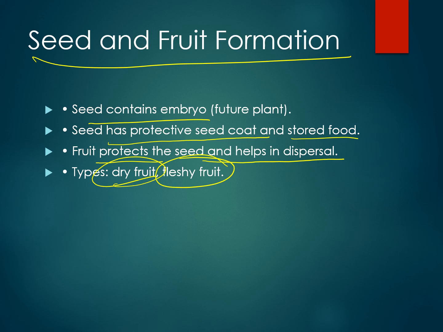So fruit is protecting the seed, like all the fruits which you are eating, that is mango, etc. The fleshy juicy part protects the seed inside and helps in dispersal. After we chew or eat the pulp outside, we throw away the seed. In apples also, we take the apple and throw away the seed. Okay. So this is how fruit and seed formation happens in plants.